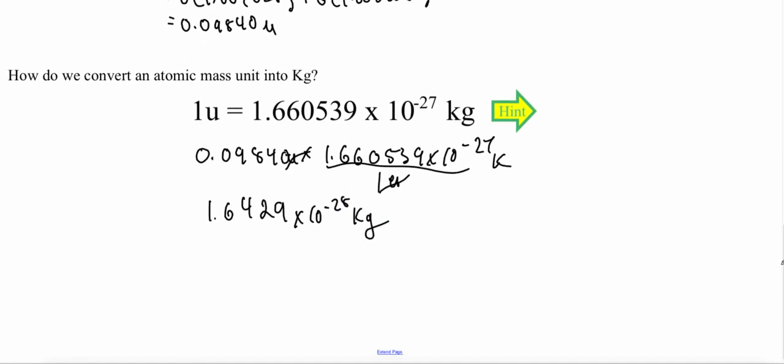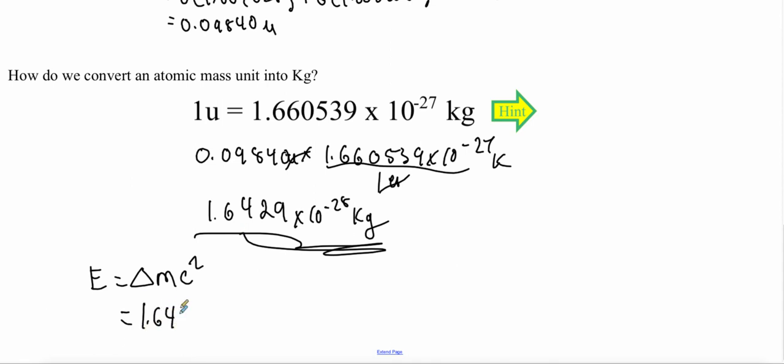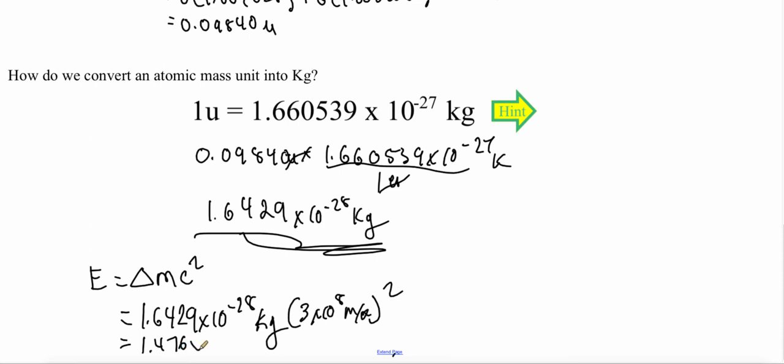Now I want to convert this into my binding energy. So all I have to do then is, we know energy is equal to my mass defect times my speed of light squared. So in this case, we already have this in kilograms, which is nice because we have to use the kilogram version to find my binding energy. So I'm going 1.6429 times my speed of light squared. And that's going to end up giving me a total of 1.4776 times 10 to the negative 11 joules.